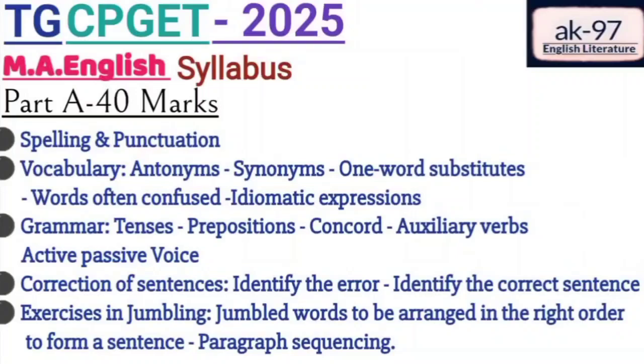The words which have opposite meanings are called antonyms. For antonyms, you need to make a list of antonyms, revise them, and practice them again and again so that you can do the questions well in the examination.